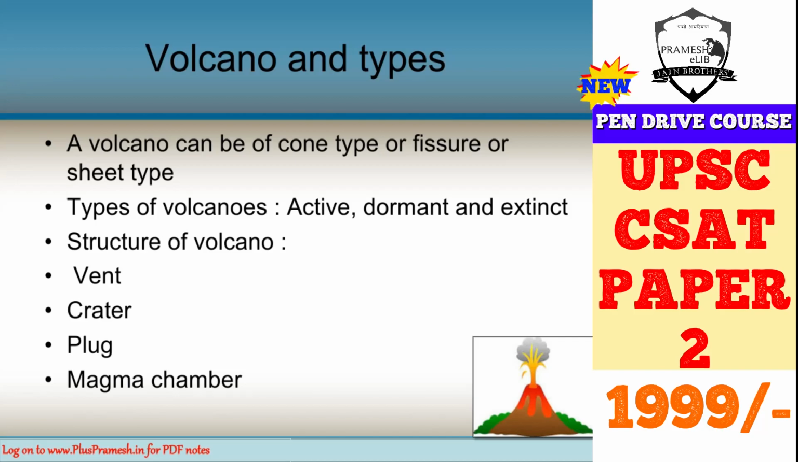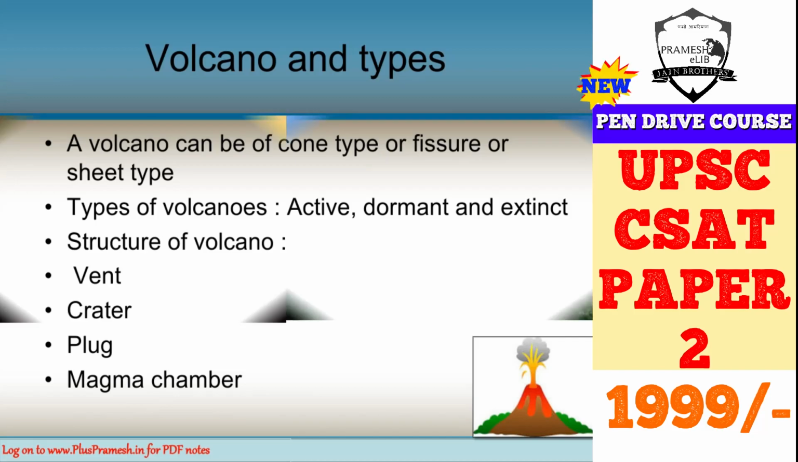And plug is what sometimes happens when the volcanic material doesn't come out because the vent is smaller, and therefore it stops the volcanic eruption from coming, and then that is known as the plug. And magma chamber is the source of all magma. So it is where all the magma is boiling inside the earth's surface, below that cone or below the fissure. So this is the magma chamber.